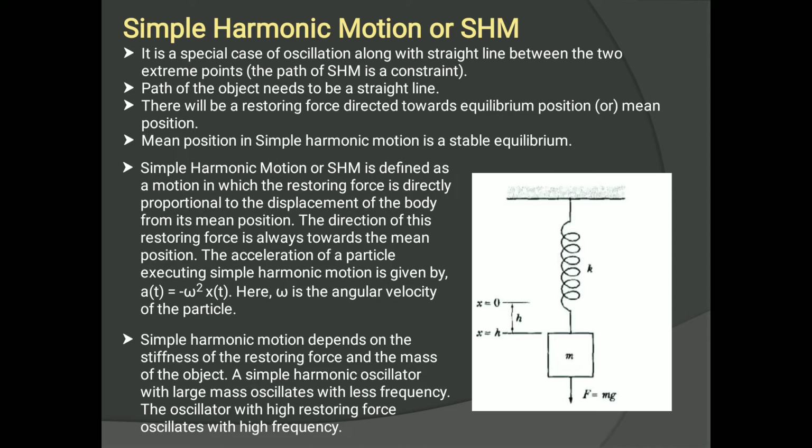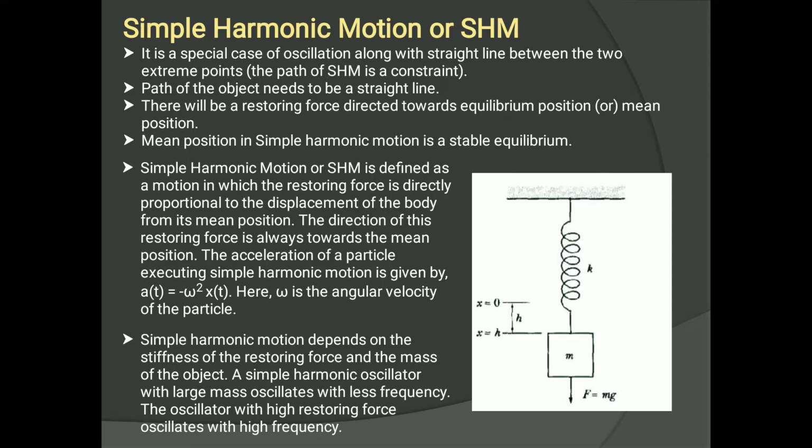And simple harmonic motion is a type of harmonic motion which is executed by a body like any object, which is called as simple harmonic oscillator, SHO, and acted upon by a force which is proportional to the distance of the body from equilibrium position and acts in a direction opposite to the displacement. That force which is directed by that particle back to its equilibrium position, that is called as restoring force, right? So that we will see in next slide.